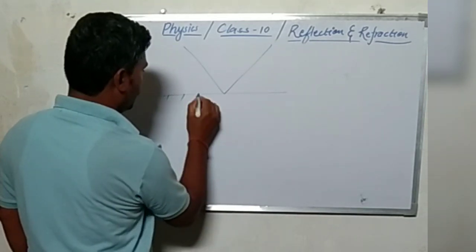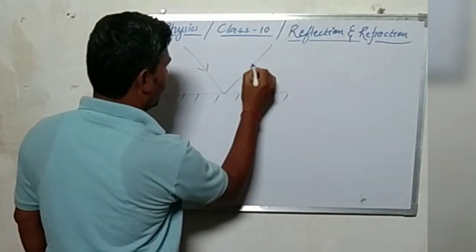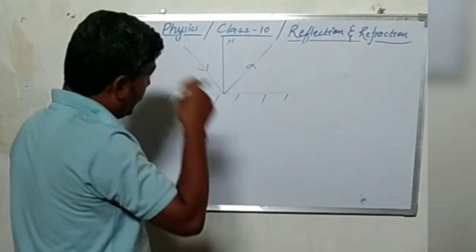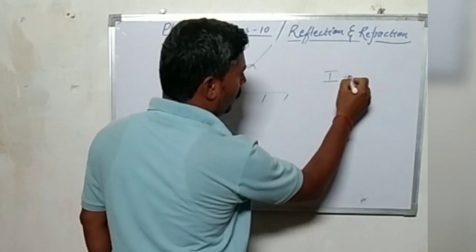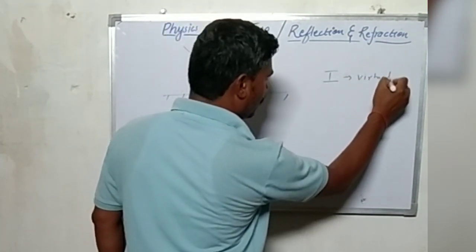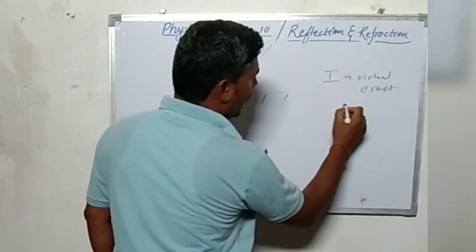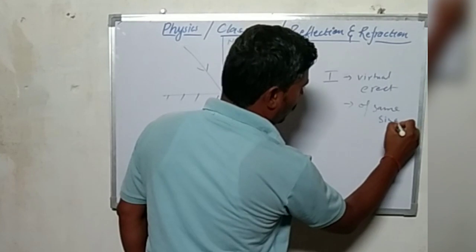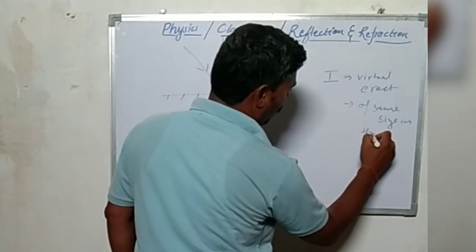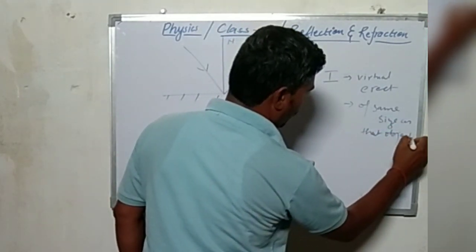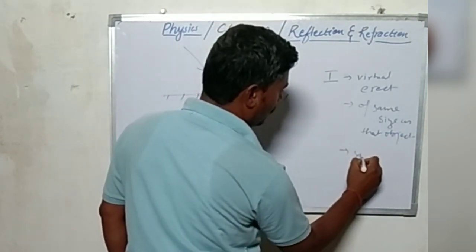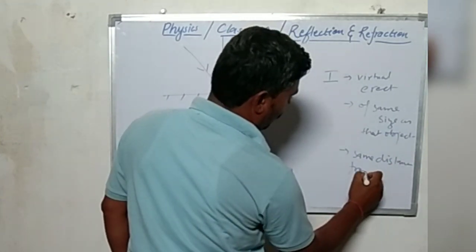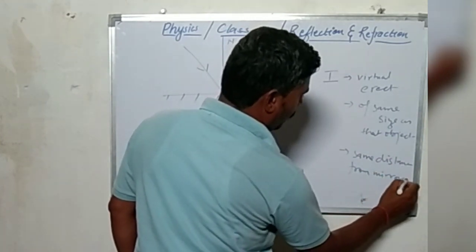Suppose this is a plane mirror, with the incident ray, reflected ray, and this is the normal. In this, the image formed will be virtual and erect, of the same size as that of the object, and at the same distance from the mirror as that of the object.